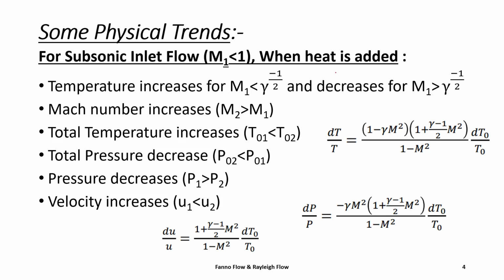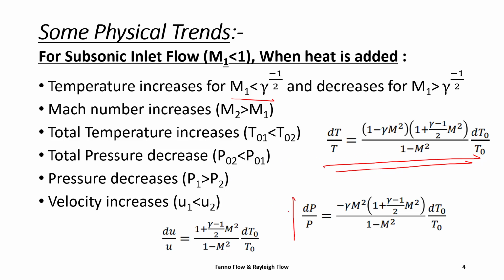Total temperature increases because heat is added, and total pressure decreases because entropy is increasing. The temperature increase for Mach number less than 1 by root gamma, and decrease for greater than 1 by root gamma, can be seen from this equation.